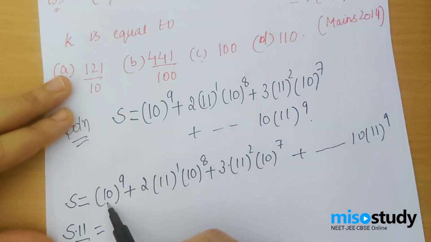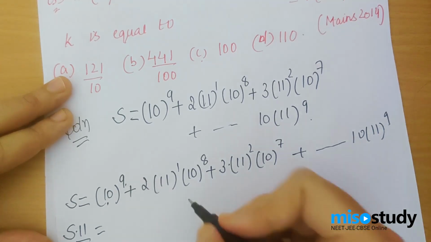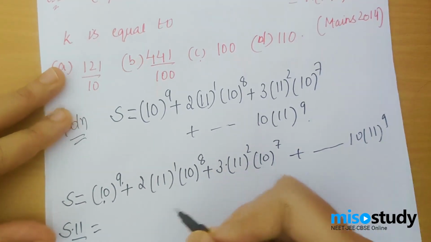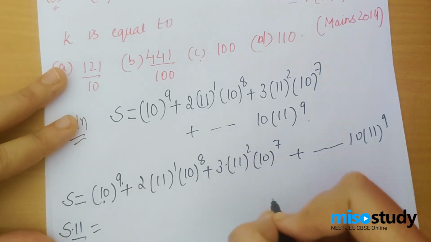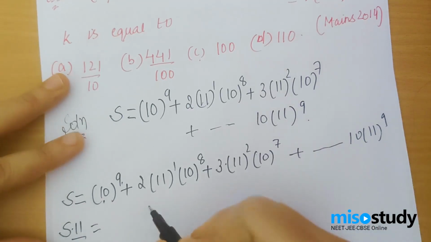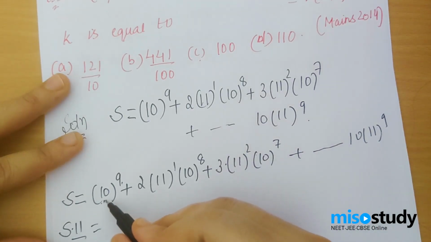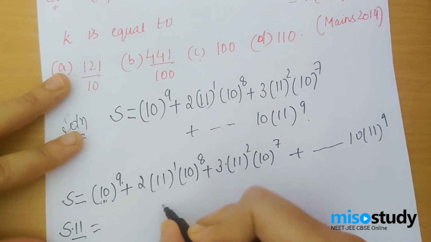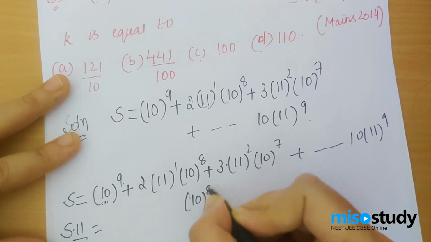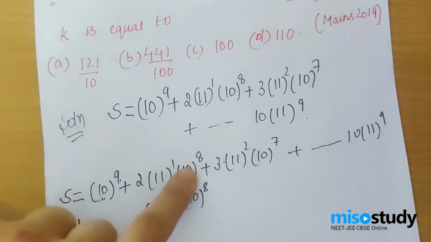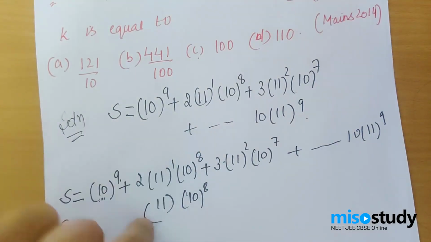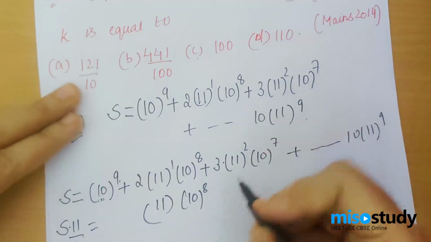So if I multiply this by 11 and divide by 10, I will have 10 power 8 and 11, because that will make my series, which is an AGP, into a simple GP. Let's see how. Now if I multiply this by 11 and divide by 10, I will have this as 10 power 8 into 11, because I was making sure that this term should have the power of this term, the power, and 11 also. And why, I'll just explain it to you.